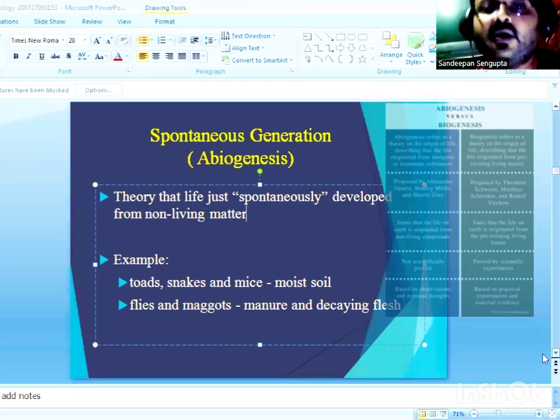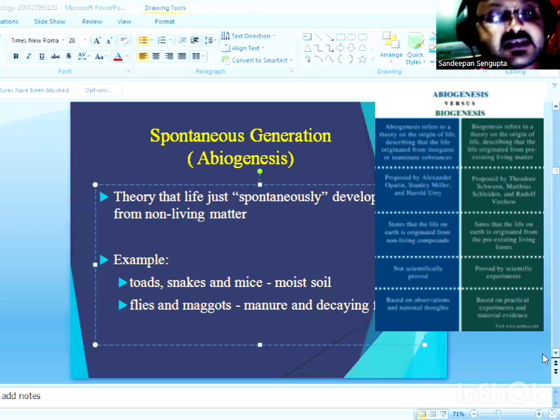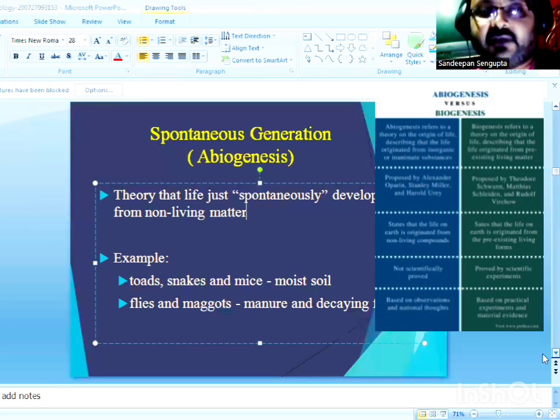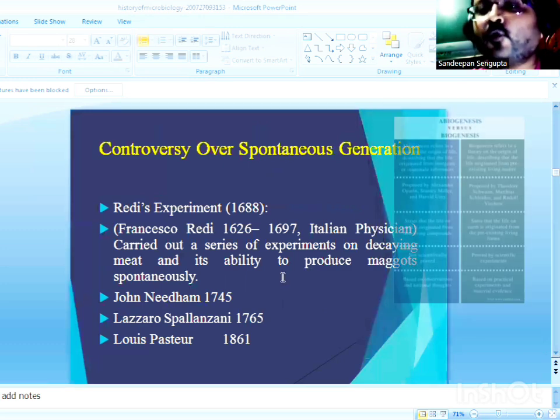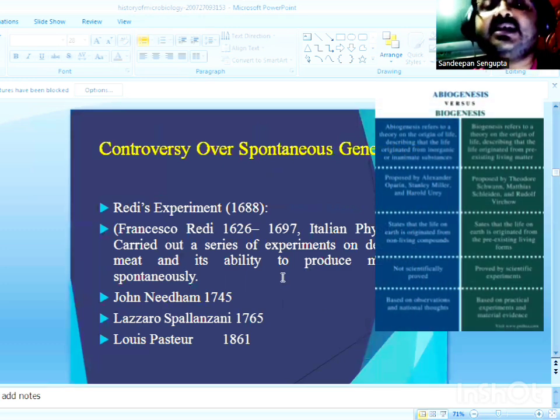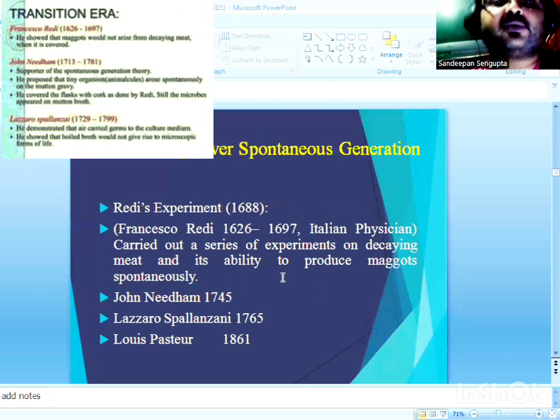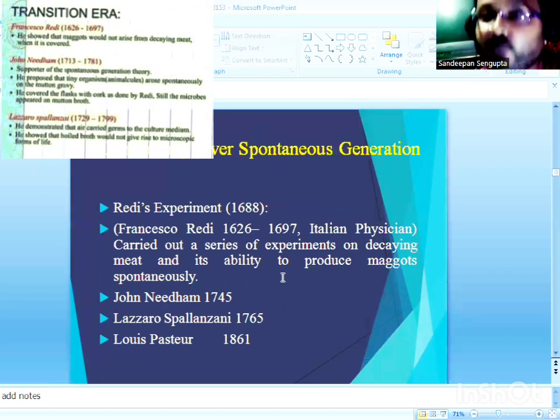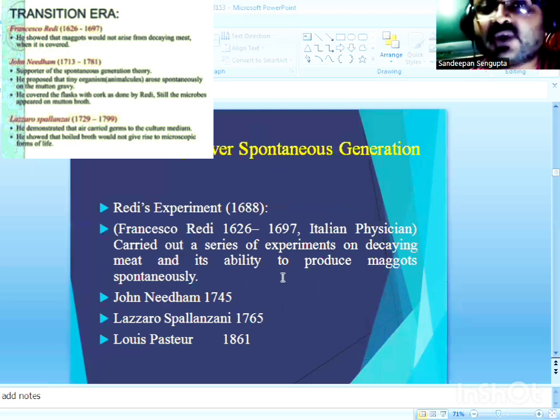Now let's take an independent look over the experiment conducted by each biologist who was in favor of abiogenesis or biogenesis in the transition period. There were four major biologists working over the controversy of spontaneous generation or abiogenesis versus biogenesis. One was Francesco Redi, another was John Needham, the third was an Italian naturalist called Spallanzani, and the fourth and most prominent one was Pasteur.